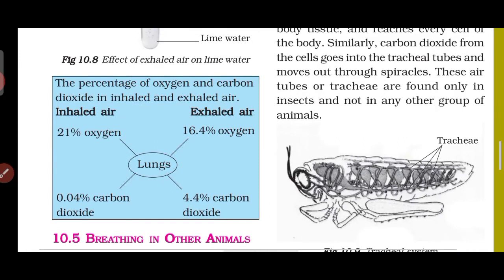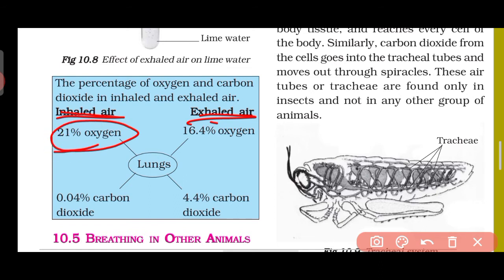So here the content is given. Whenever we inhale air and whenever we exhale air, what happens? When we inhale air, there is 21% oxygen. We know that in the atmosphere around 21% oxygen is present. So the air we inhale includes 21% oxygen and around 0.04% carbon dioxide. The carbon dioxide is so less, yes or no? Because in the atmosphere carbon dioxide is available in a very small amount.